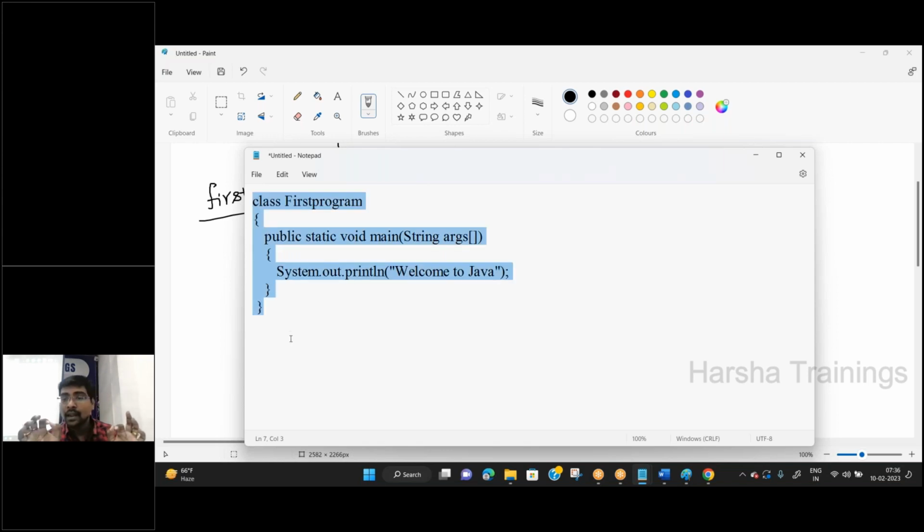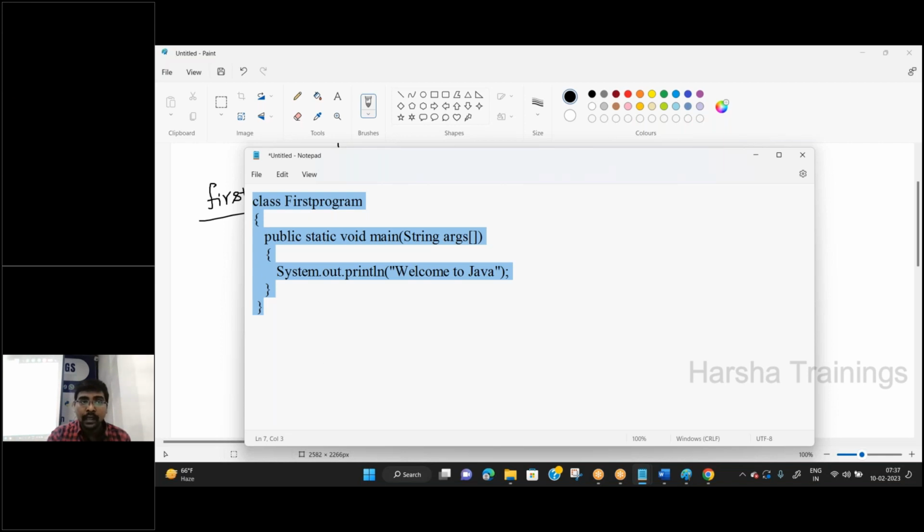I already said what happened inside this one. Right now, that is not required for you. Here, your assumption is only that I have written a program by following some rules of the Java programming language. What is the program? This is the program simply to display some message. So, understand only the procedure, not the way of writing the program. You have to learn the way of executing the program.